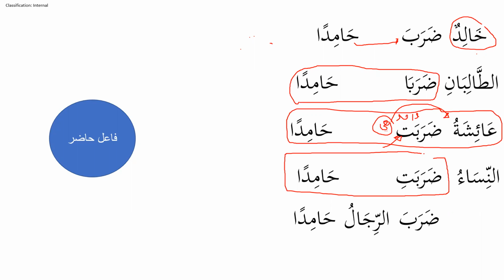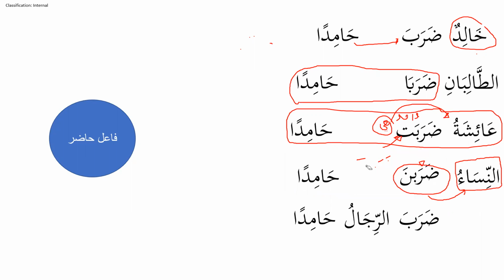What we'll do here? We'll bring the fa'il in the beginning. Now, please check, is khabar following mubtada or no? Darabat is wahidu muannas. No, it is not following, because nisa is jam'u and muannas. Now we have to convert this darabat to jam'u. What is it? It is darabna. Because our khabar has to follow its mubtada. So the sentence will become an-nisa'u darabna Hamidan. The women beat Hamid. So this is how we'll do.